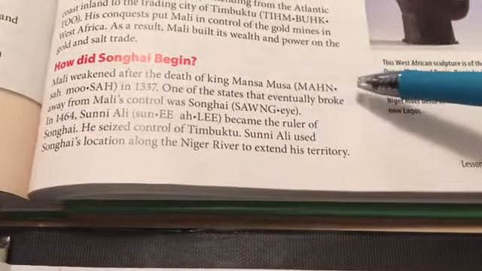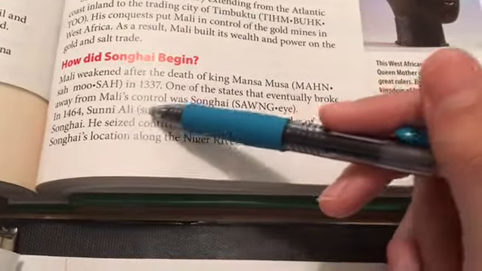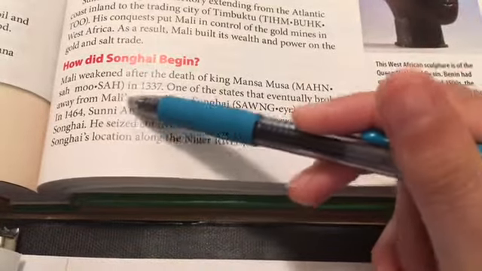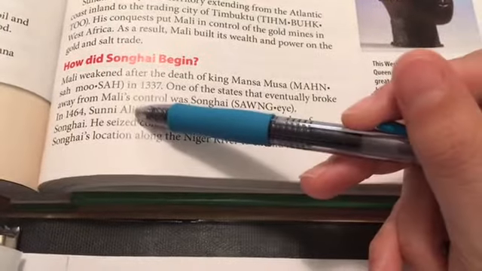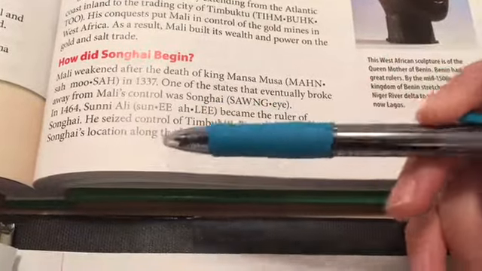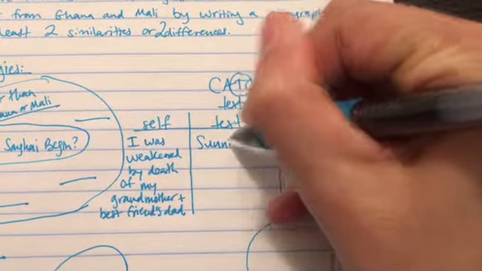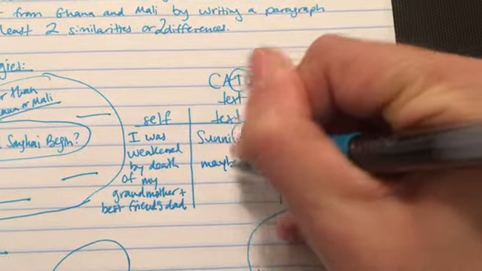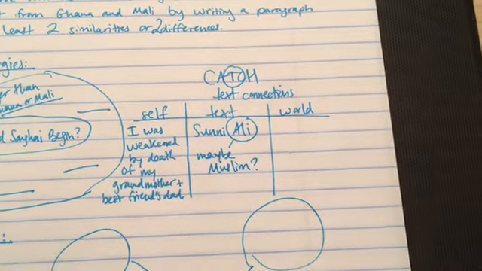One of the states that eventually broke away from Mali's control was Songhai. In 1464, Sunni Ali became the ruler of Songhai. This word Ali reminds me of one of the Muslim names we learned about, who was one of the leaders of Islam after Muhammad died. So I think this connects to what we learned about Muslims. I wonder if Sunni Ali might be a Muslim. I'm going to say text Sunni Ali. Circle that. I'm going to say maybe Muslim. And this one you can copy down with me. Okay? When you're ready, we can go back to the text.